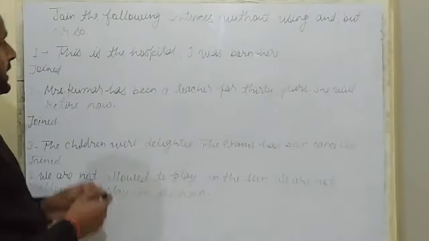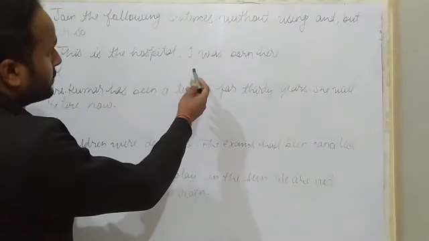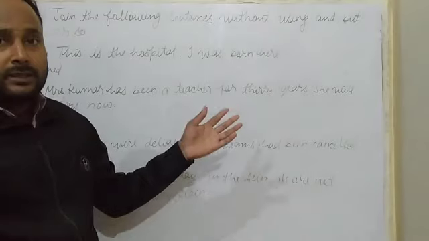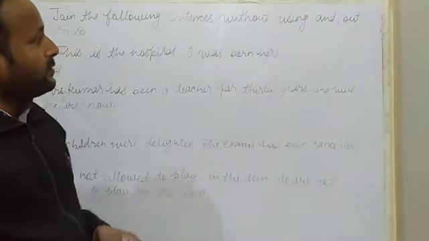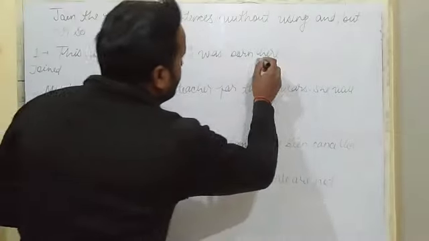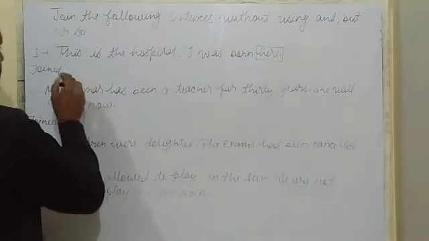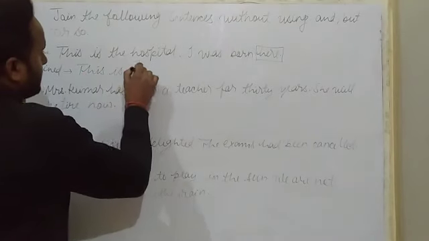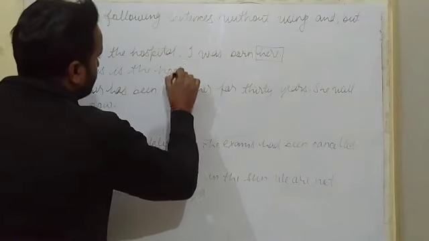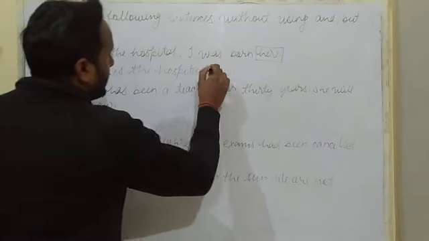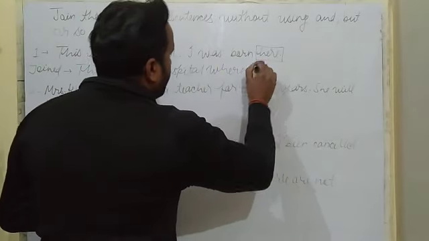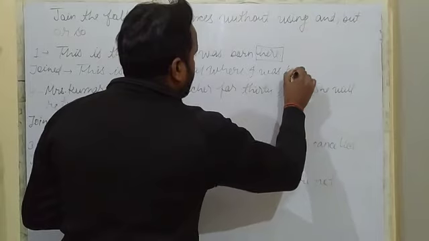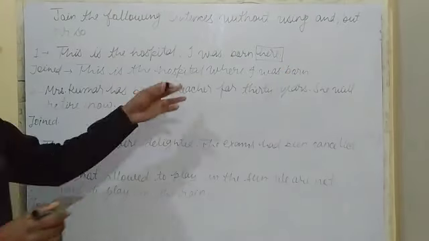Okay, so here we can see, this is the hospital. So what can we use to join the sentence? This is the hospital where I was born. Here "here" will be changed into "where", and we can join the sentence like this. This is the hospital where I was born. I hope it is visible to you. Just let me check it. Yes, it is visible.